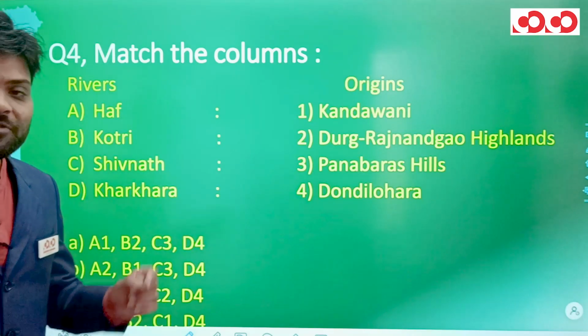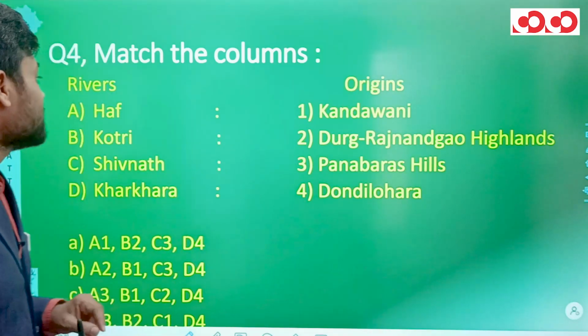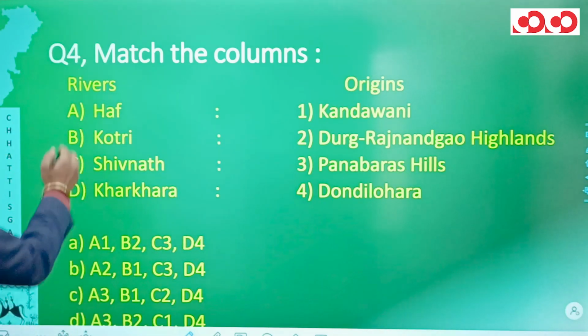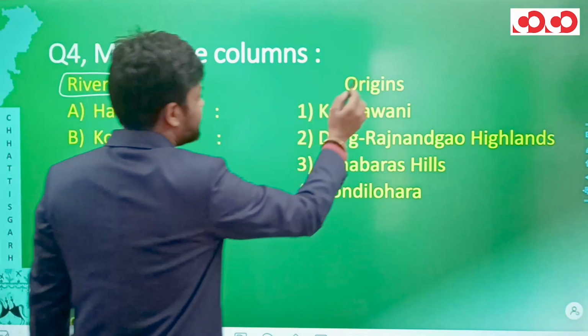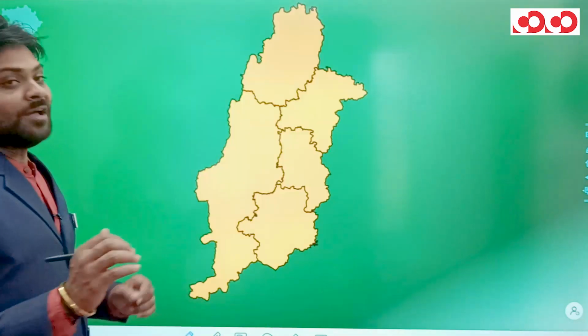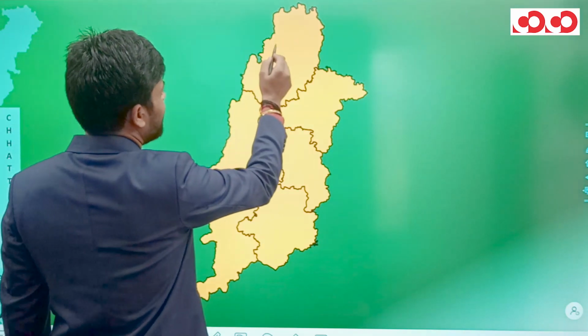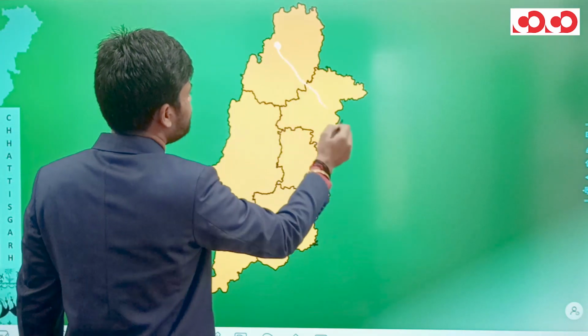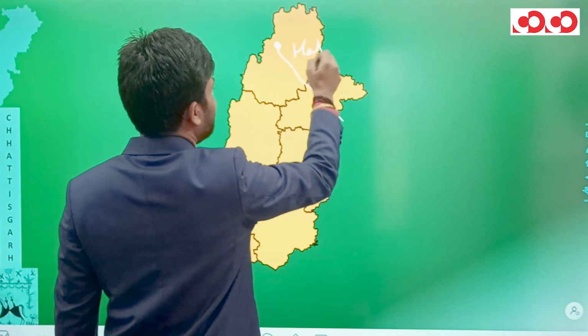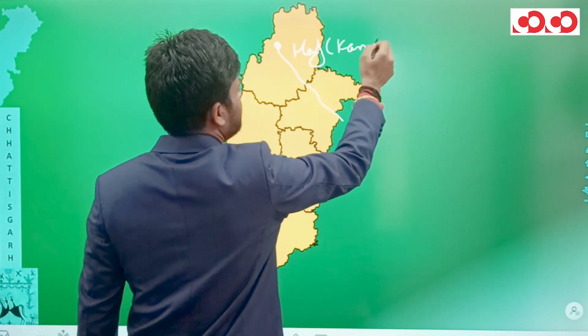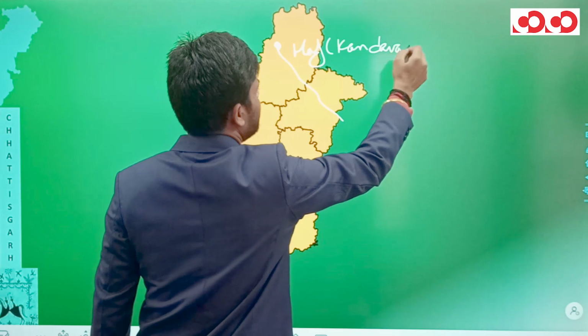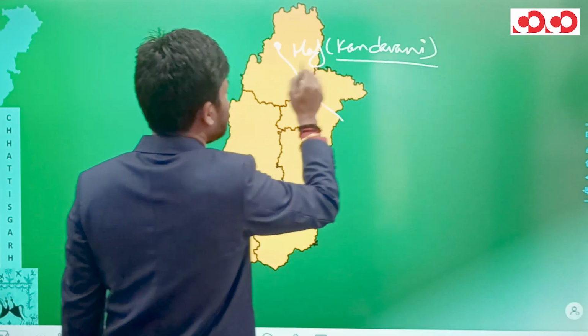Now in the fourth question, once again we have to match the columns, but in the first column we have rivers and in the second column we have their origins. Now looking at the map of Chhattisgarh, first of all we have this river Halfa, which originates from Kandavani. So this is river Halfa originating from Kandavani in the Kabir Dham district.